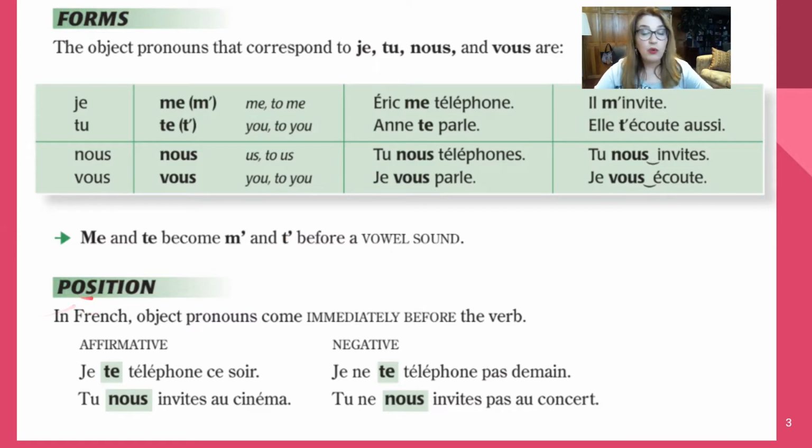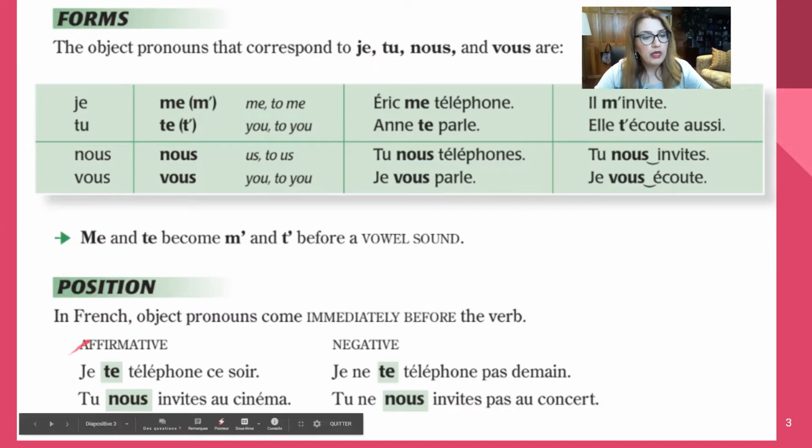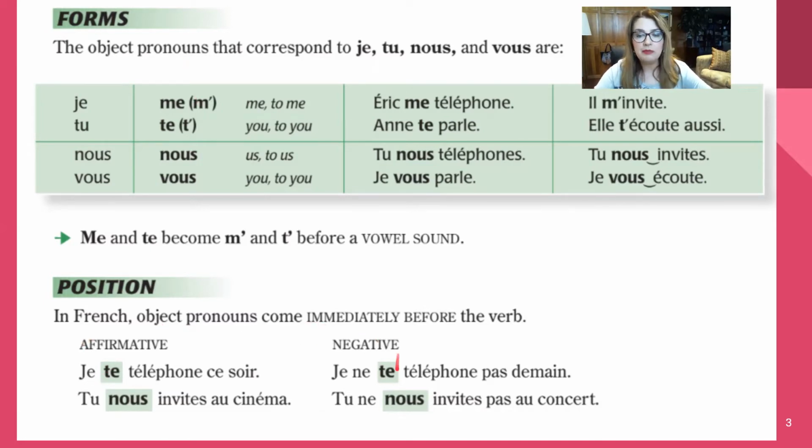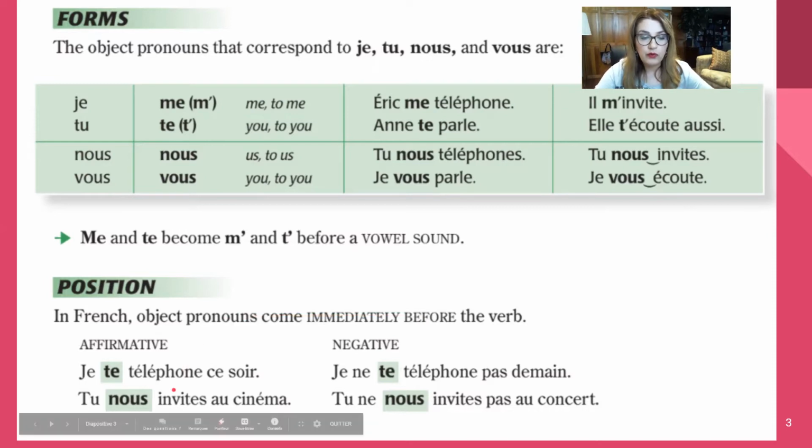Now, what about the position of the object pronouns, les pronoms objets, les pronoms d'objet? In French, object pronouns come immediately before the verb. So you look for the verb in the sentence and you place them before the verb. In an affirmative sentence, the order of the words will be Je te téléphone ce soir. I am calling you. I call you tonight. So we have subject, object pronoun, verb, and rest of the sentence.